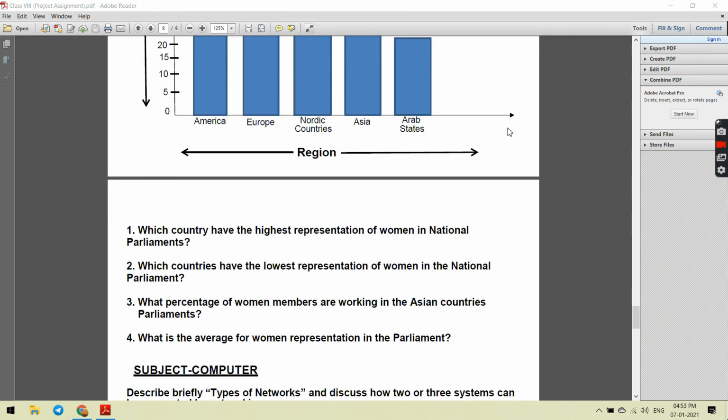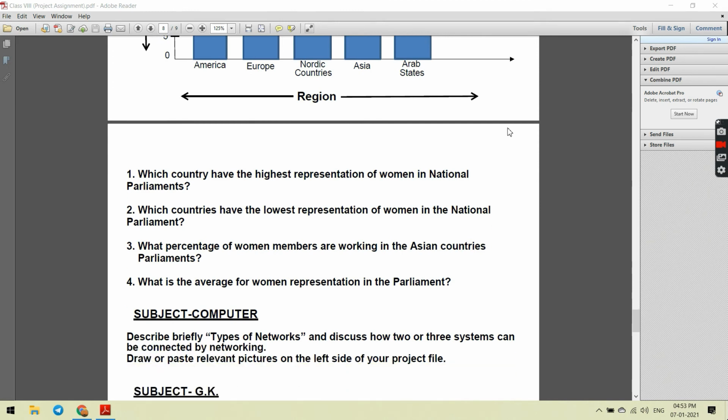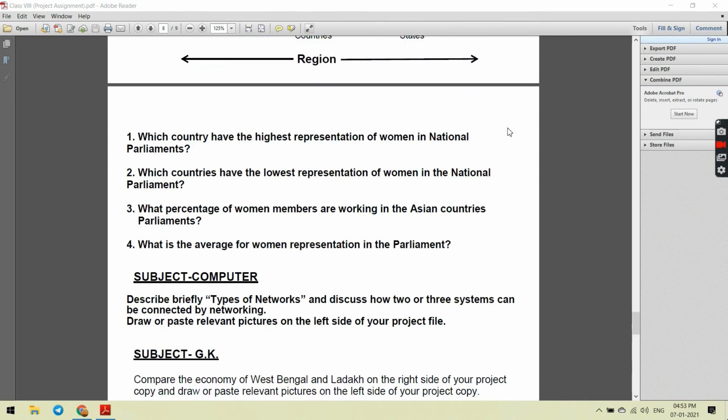Which region has the highest representation of women in national parliaments? Which region has the lowest representation of women in national parliaments? What percentage of women members are working in the Asian countries' parliaments? And what is the average for women's representation in parliament? Next, we are coming to the subject computer.